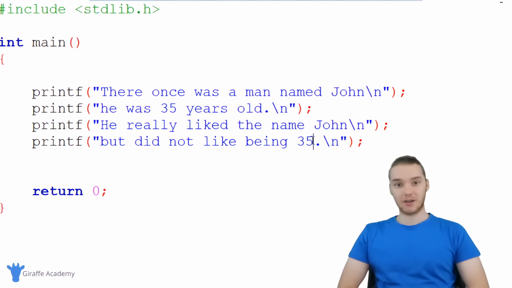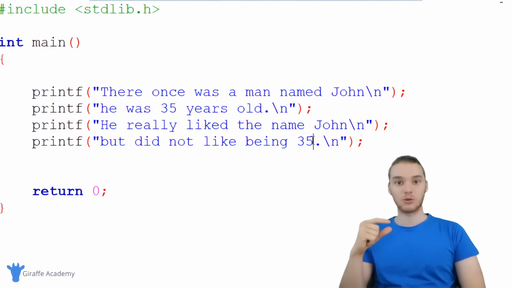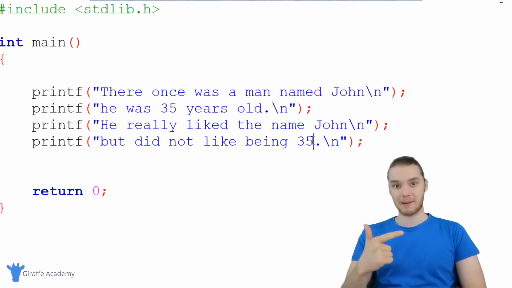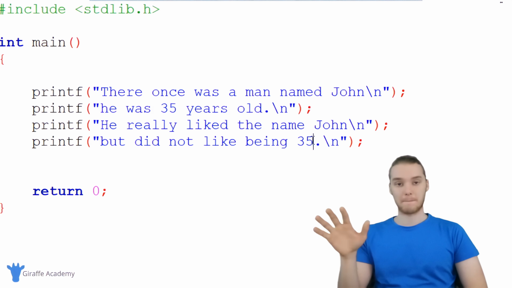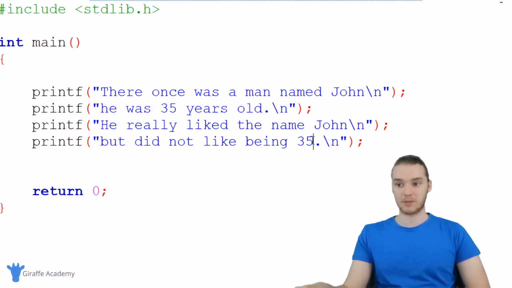Well, if I wanted to change the character's age or name, I would have to go through and manually change it in every single location. And that would take forever, and it would be a huge drag. Basically, that's not a good way for us to manage and maintain the data in our programs. Right? We basically have 2 pieces of data that we're working with consistently in this program, the character's age and the character's name. What I want to show you guys now is how we can use variables to better keep track of and manage these pieces of information.